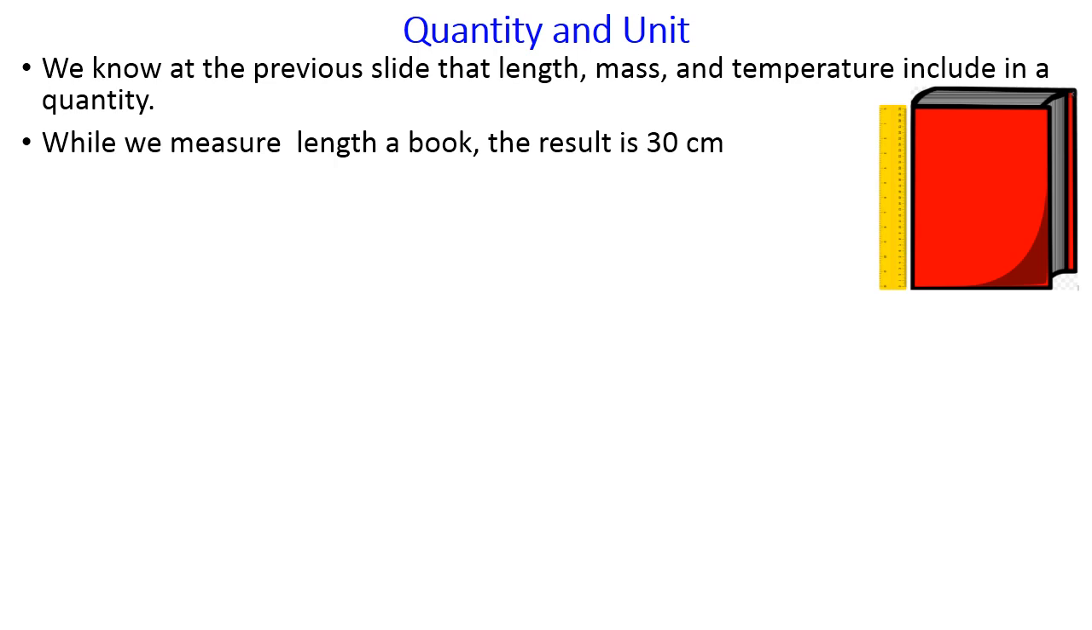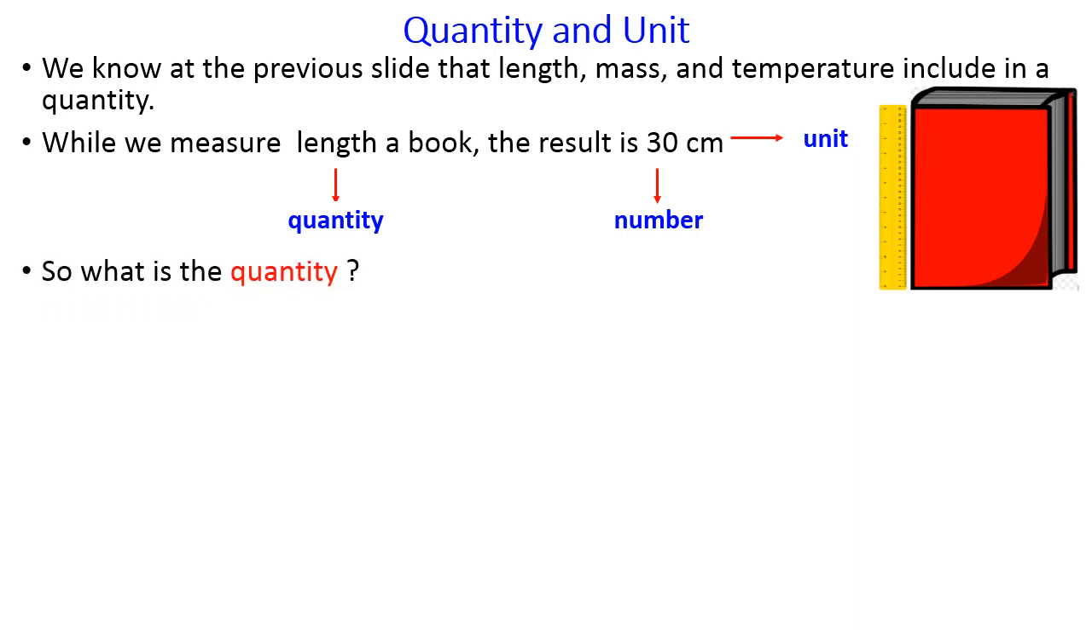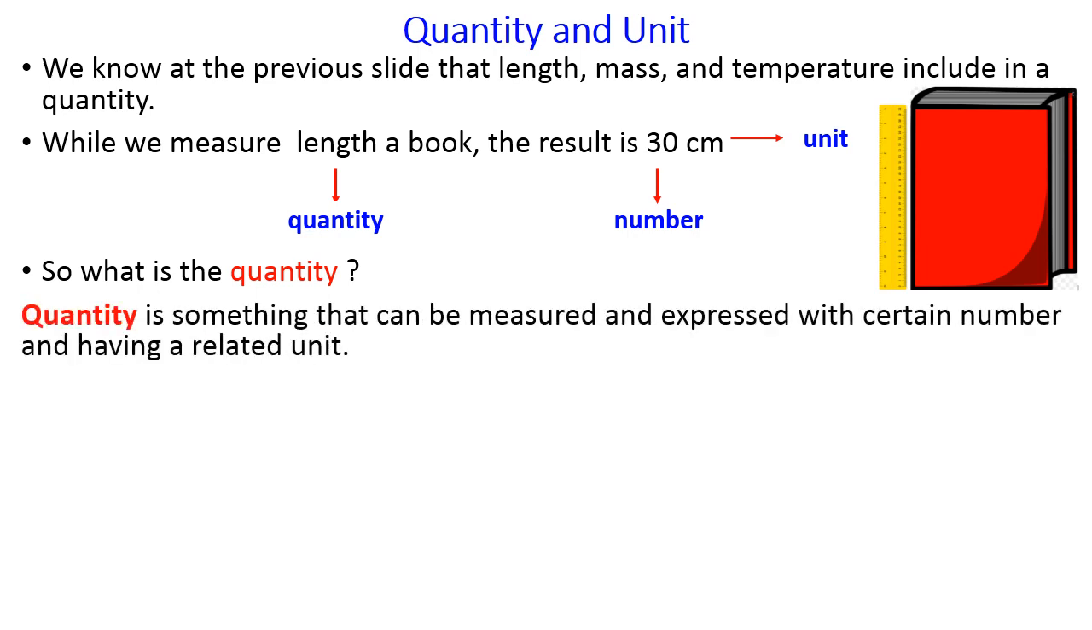From the activity, we can get length is quantity, 30 is number, centimeter is unit. So, what is the quantity? Quantity is something that can be measured and expressed with certain number and having a related unit.